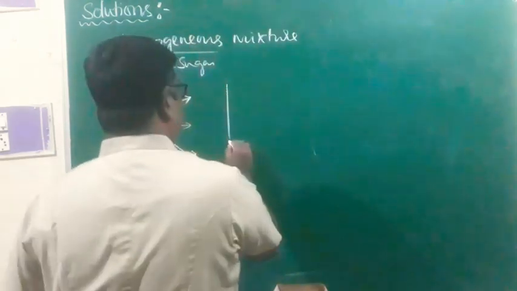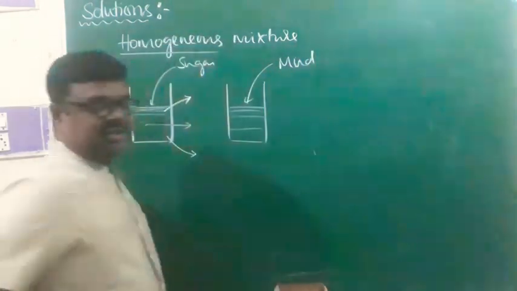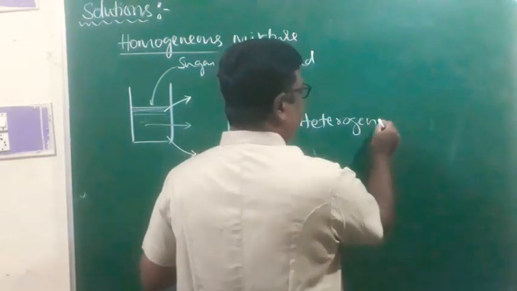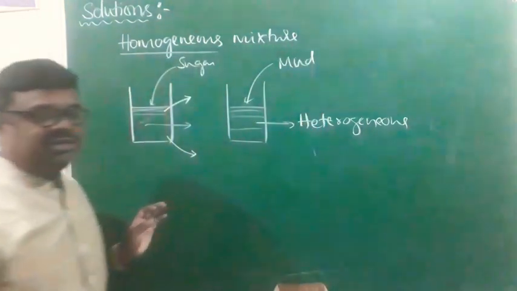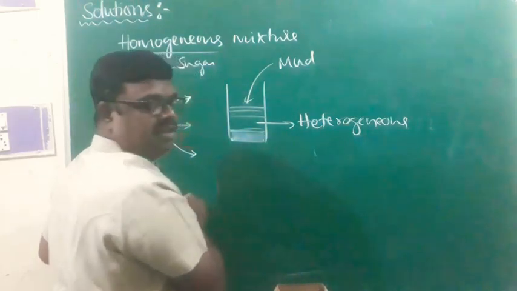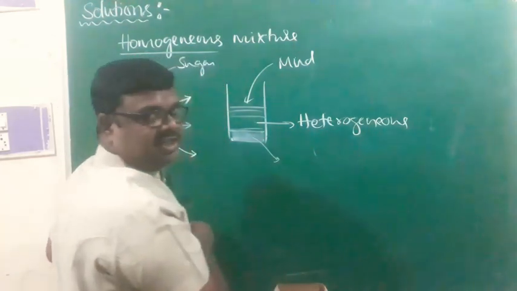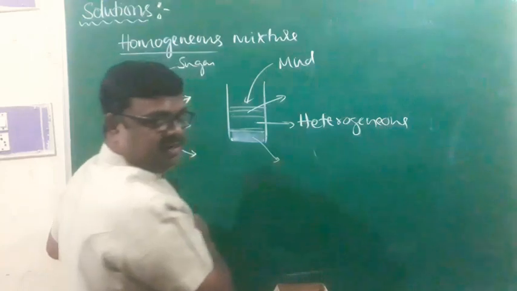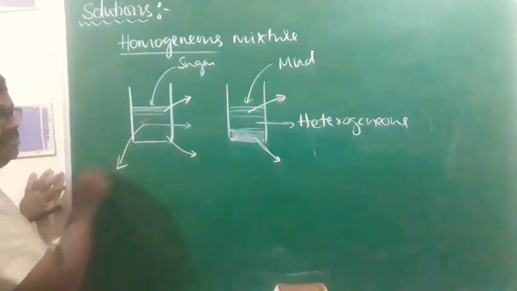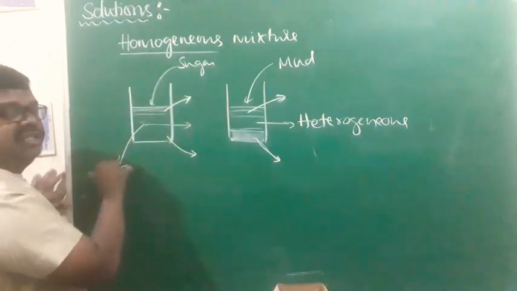If I take mud in water, imagine I add mud to water, this is heterogeneous, because the composition and properties will be different in different parts. Upon adding mud to water, most of the mud particles will settle down at the bottom. Therefore, the lower part is less transparent, and the upper part is more transparent. In the case of the sugar solution, the whole solution is equally transparent, upper part as well as lower part. That's why it is homogeneous.